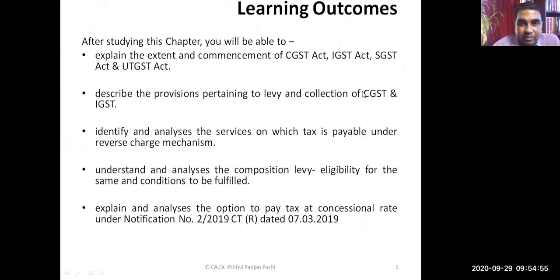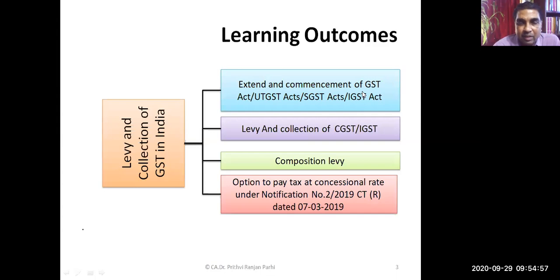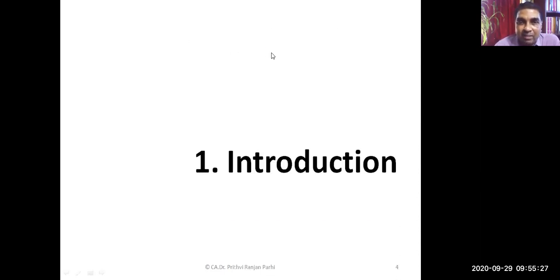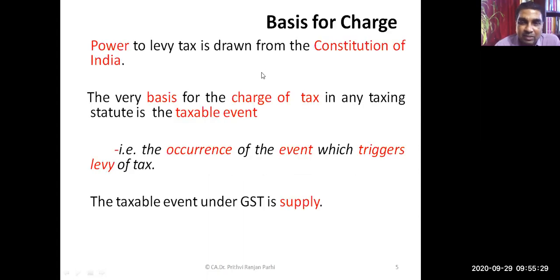Okay, friends. Our expected learning outcome is that we should be able to understand how GST is levied, how various kinds of GST are collected, and the extent of their applicability. We'll also be learning about the composition levy. Composition levy we have discussed broadly, and in detail we will be learning. In which situations concessional tax can be paid, that also we'll be learning. We are expecting to cover all these things in this chapter.